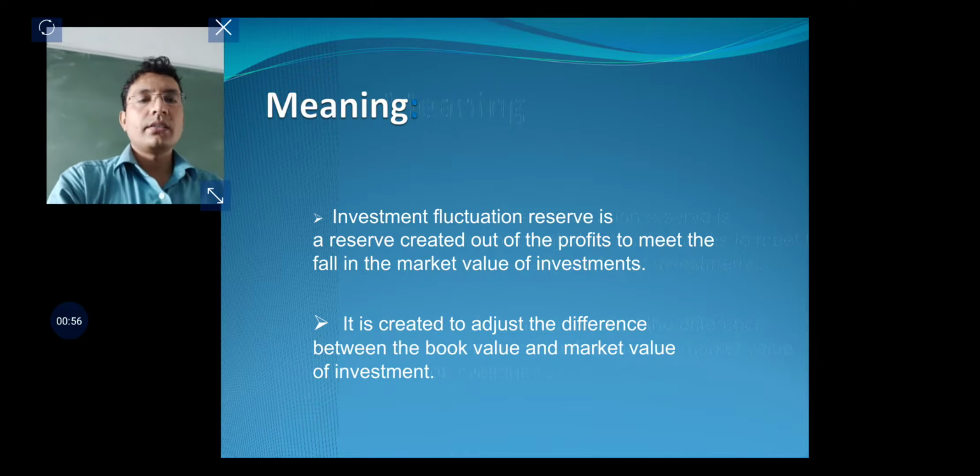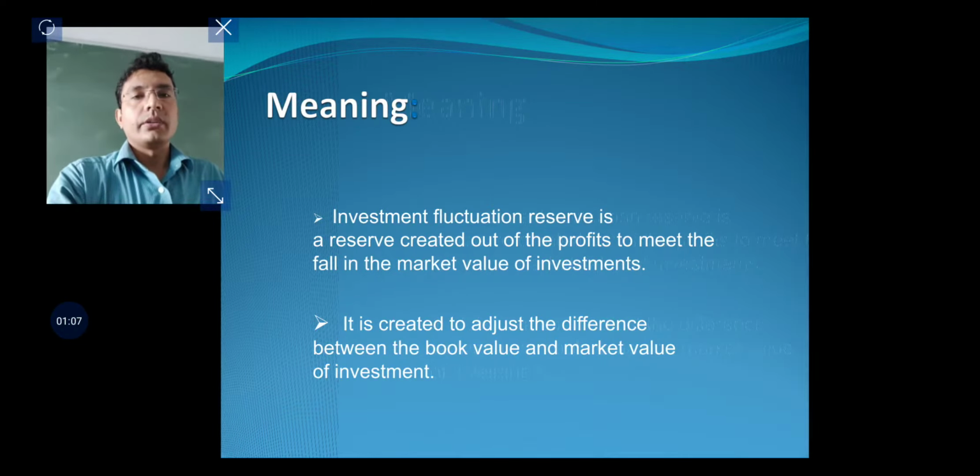As you are aware, there are two types of reserves. One is general reserve and another is special reserve. Investment fluctuation reserve is also a special reserve which is created out of the profits for absorbing the loss which would arise when the market value of the investment falls.